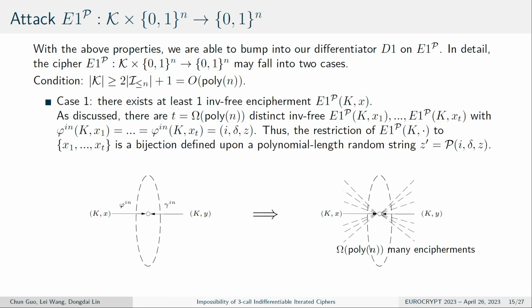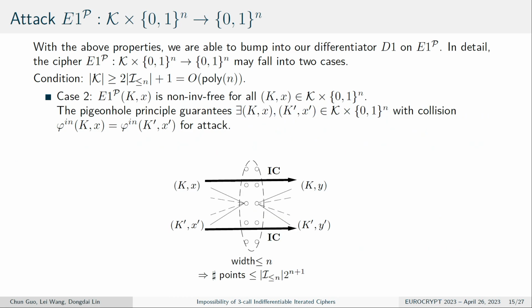So the restriction of E1 to this domain is the bijection defined upon a polynomial-length random string. Then we can use the entropy-based method to differentiate this from random injective functions. And for case B, if E1 is non-inverse free for all the keys and inputs, then by the pigeonhole principle, we can guarantee there always exists a pair with collision. Then using this collision, we can mount an attack.